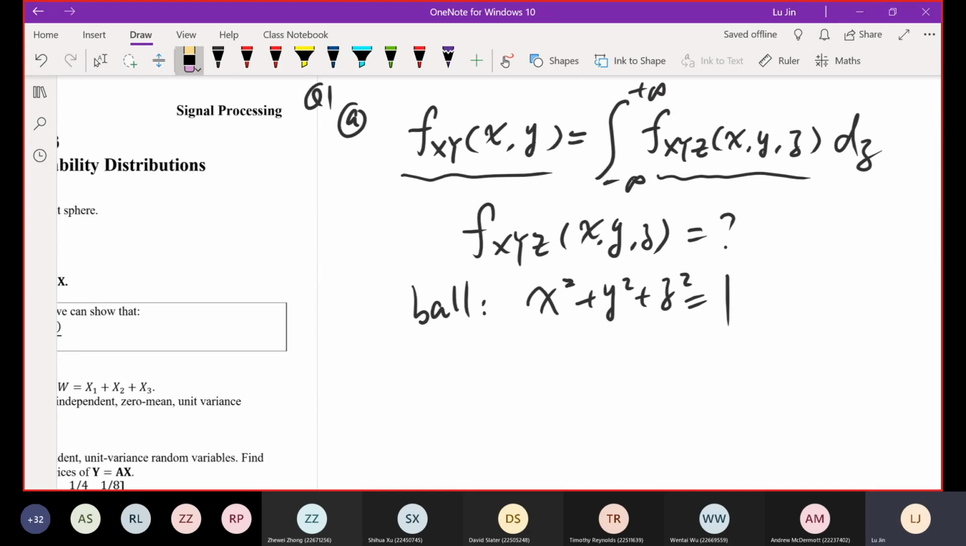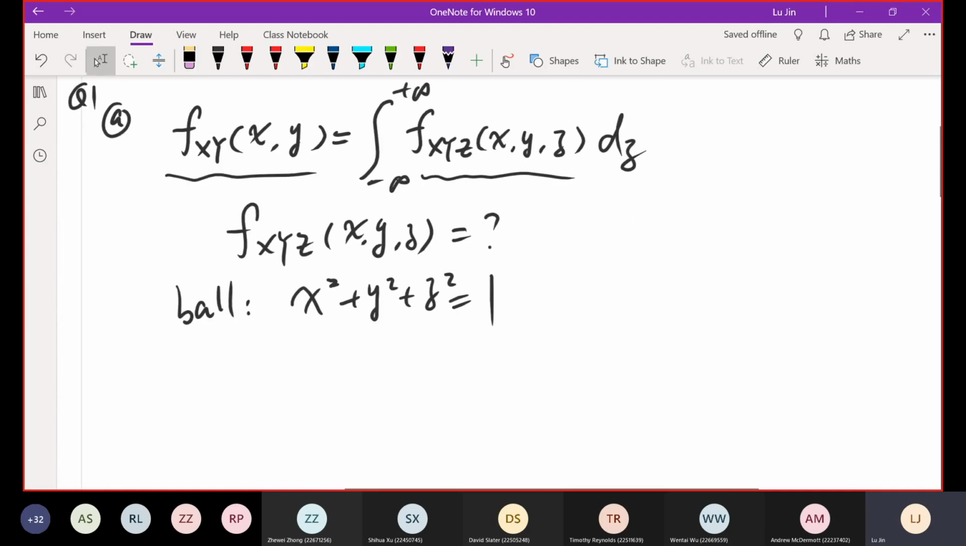But after knowing this, is there anything else we know? Within this unit ball, the random point X is the collection of x, y, z, these three random variables. Of course, because this point is within the unit ball, this x, y, z combination must be within the ball. Okay, let's quickly draw this ball.